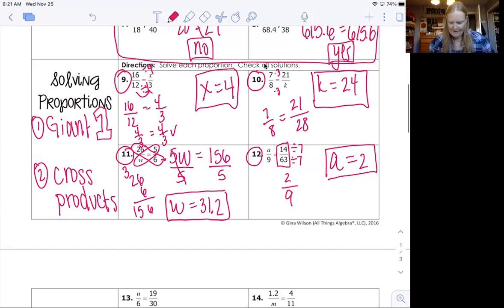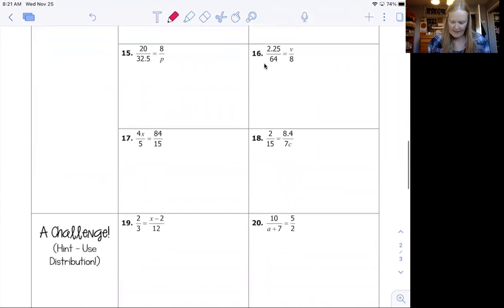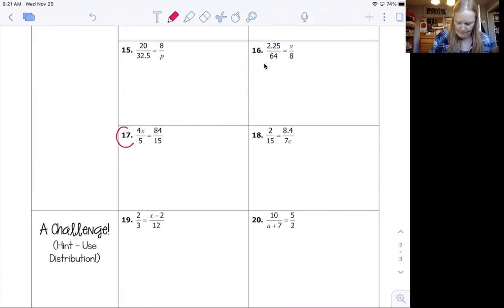So let's go to the next page. I want to do a couple more examples with you, and then I'll have you try some on your own. Okay, so let's skip down to number 17. All the rest of the problems are really similar to the examples I just gave, except for number 17 and 18.